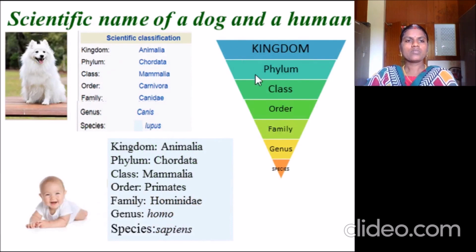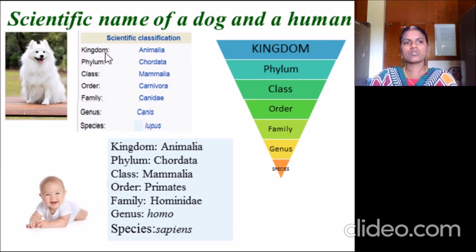So the scientific names of a dog and a human are given here. For a dog, the scientific name is Canis lupus. Canis is the genus name and lupus is the species name. So this dog belongs to the kingdom Animalia. Each and every level has several subdivisions.